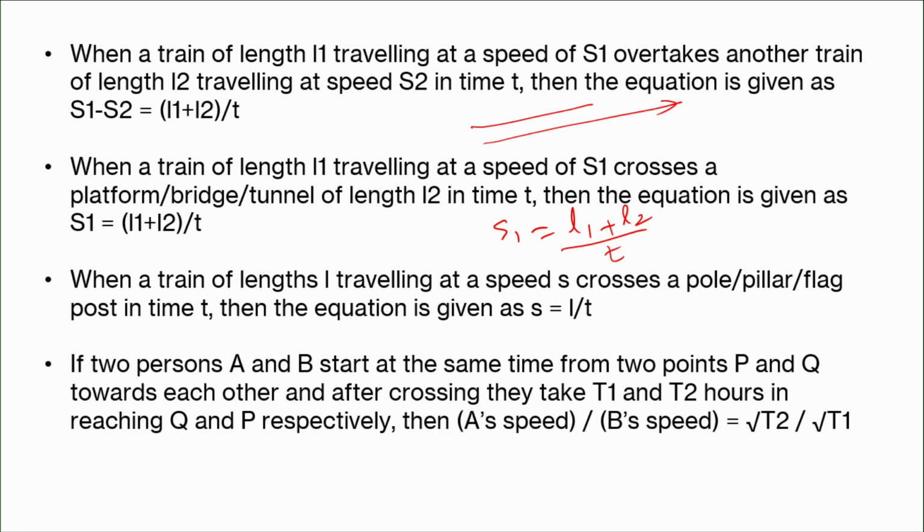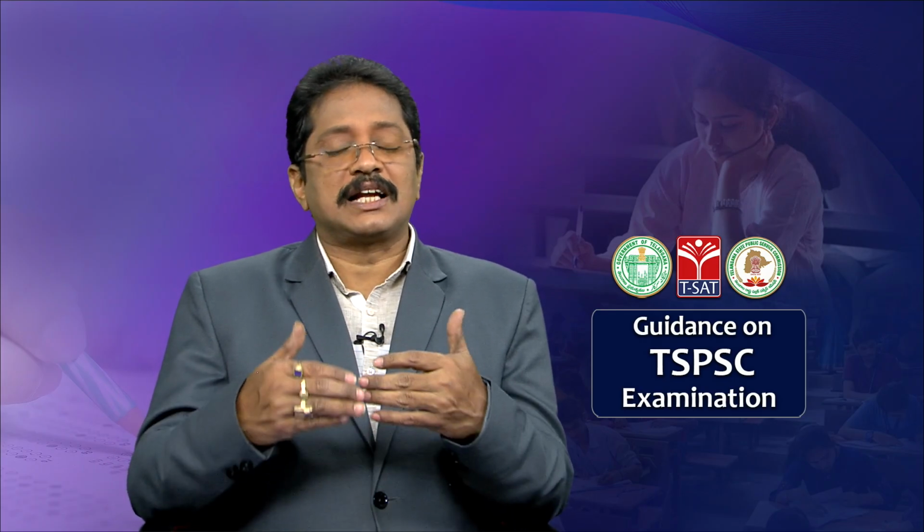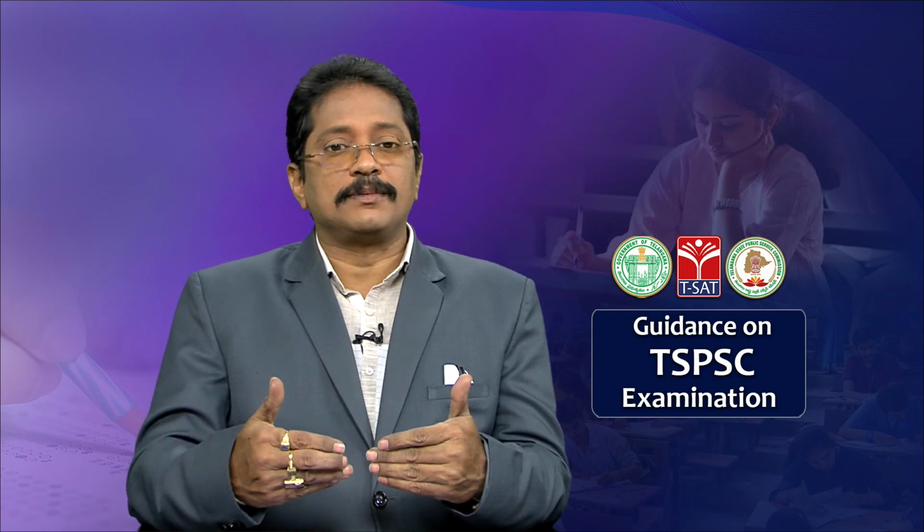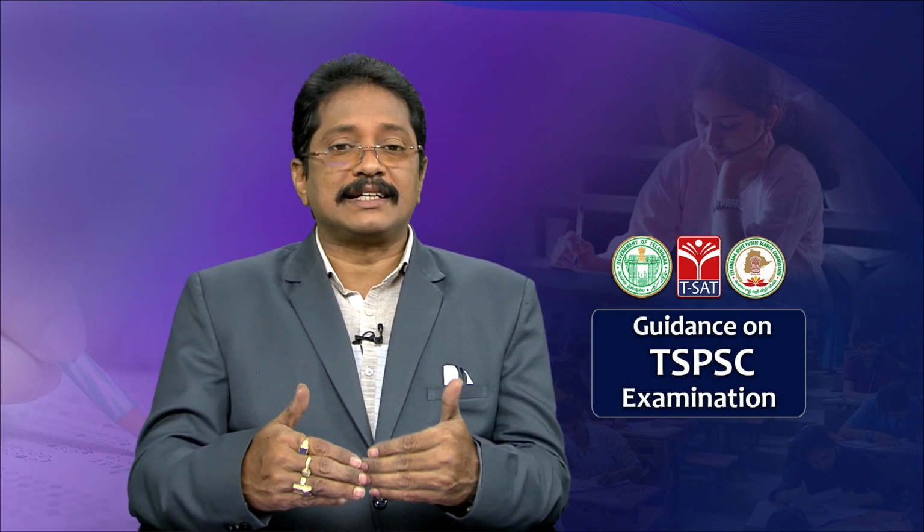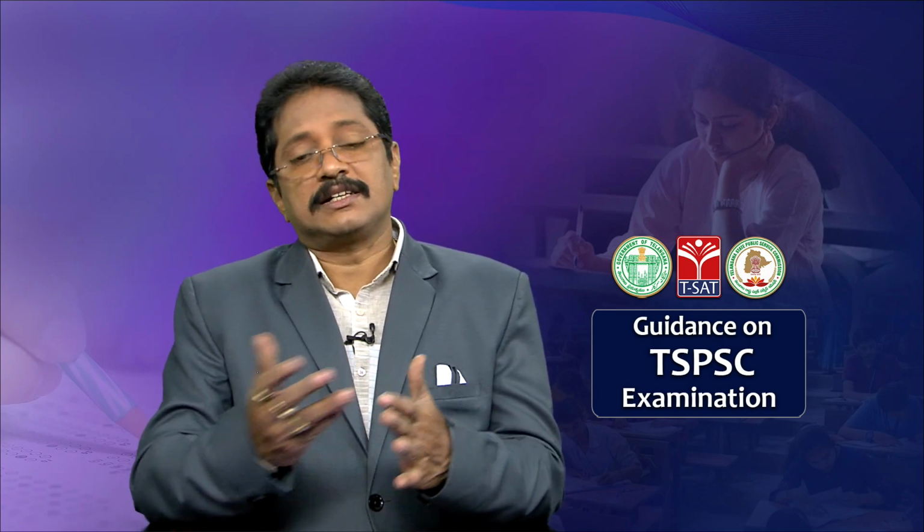If two persons A and B start at the same time from two points P and Q towards each other, and after crossing each other they reach Q and P in times t1 and t2 respectively, then A's speed by B's speed is equal to under root t2 by under root t1. Clear? These are the different formulas to do the problems based on speed, distance and time. These are the different formulas which are highly useful for doing the problems or performing the solutions based on speed, time and distance. Okay. So, when you practice it, it's very simple.